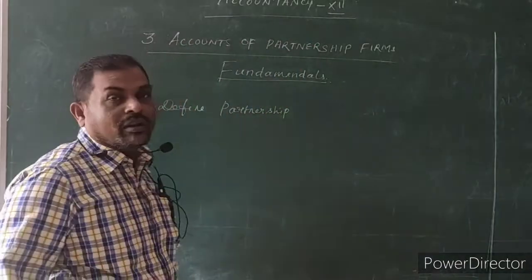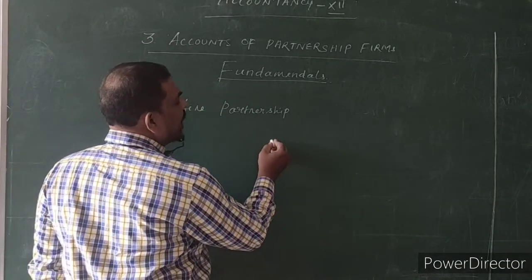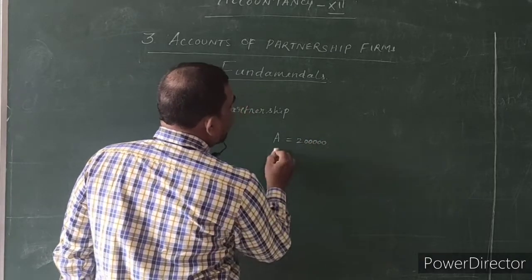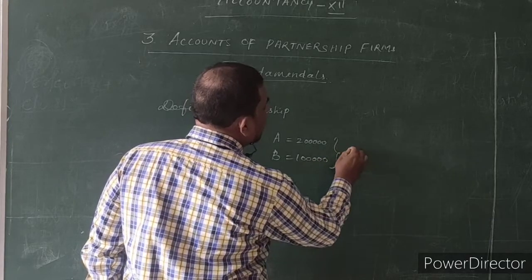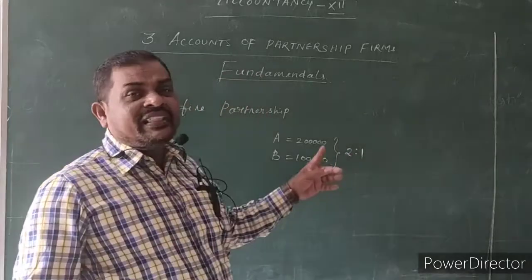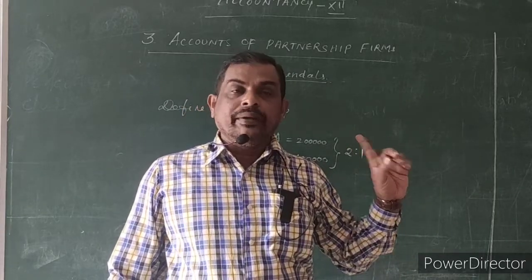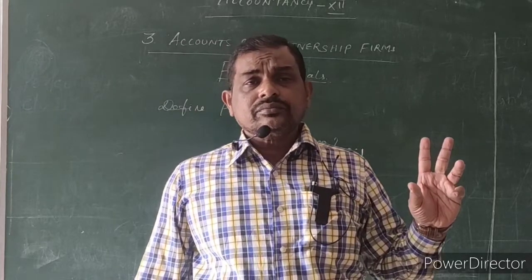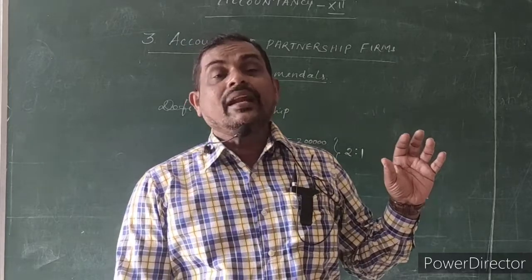If they have created the partnership deed, in the deed they mention A contributed rupees 2 lakhs, B contributed rupees 1 lakh, so the profit sharing ratio is 2:1. They will follow this ratio when they maintain the partnership deed or agreement.